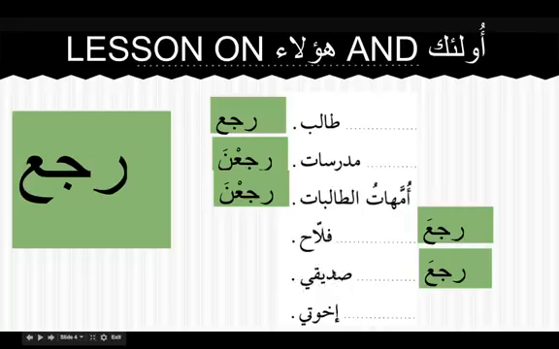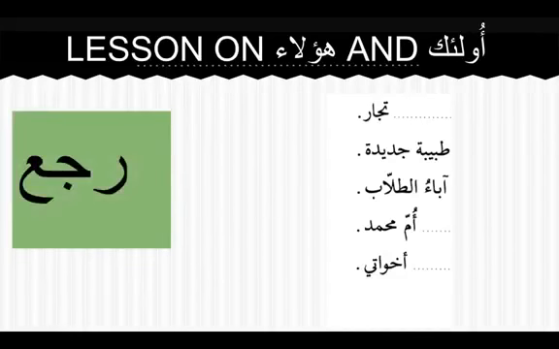Here we have a mudaf, mudaf ilayhi combination: my friend returned. If it is a plural, then it will always come after the name has been mentioned. We never see a plural verb and the name of the fa'il together. When it is a plural verb, the fa'il is attached to the verb, the waw is the fa'il, and this waw represents what has been mentioned before. This is what we need to remember about the fi'l and fa'il and how we use them, inshallah.